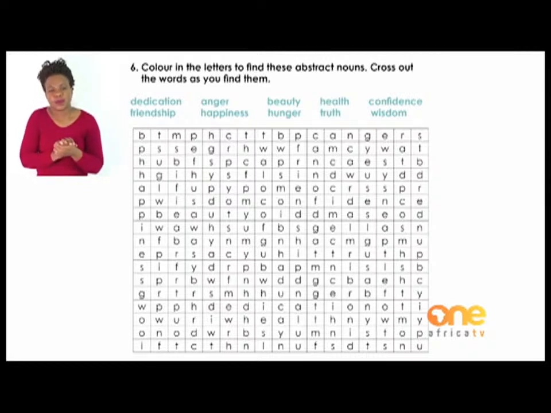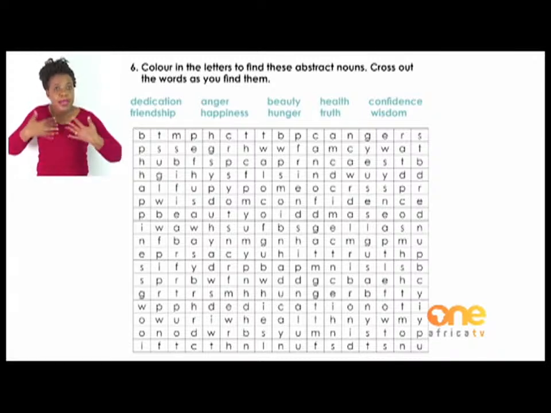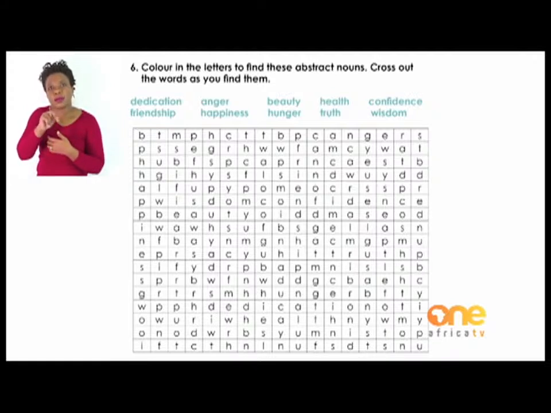Right, just as an example, if you look in our puzzle, if you look in column 1, the first column, as you read downwards, you can see there's a word there, an abstract noun, happiness. So you color that. All right? And in the first line across, there's also anger. You color that as well. So, boys and girls, let's try to identify all those nouns within our puzzle.